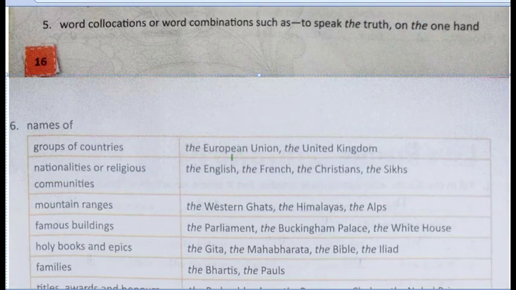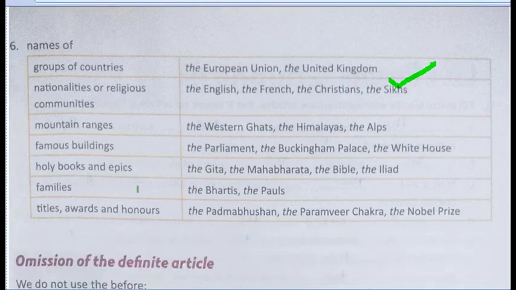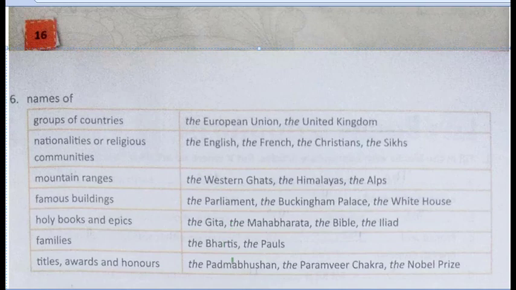Achha, the last part is the names of groups of countries. See, the European Union, it is a group of countries together in Europe. The United Kingdom, it is a group of countries comprising England and Scotland and Ireland. Then nationalities like English are the people of England, the French are the people of France, the Christians are a religious community, the Sikhs are a religious community. For mountain ranges, famous buildings, holy books and epics, families, titles, awards and honors, for all these cases also we use the.